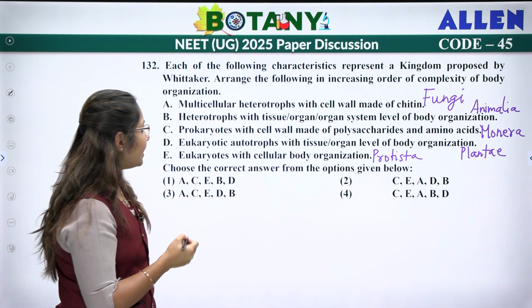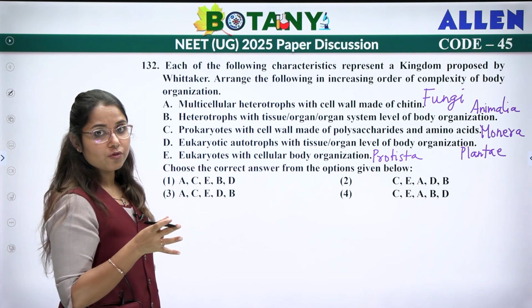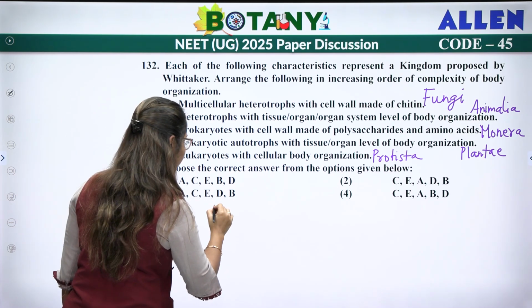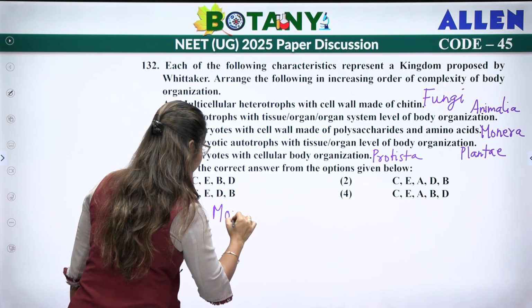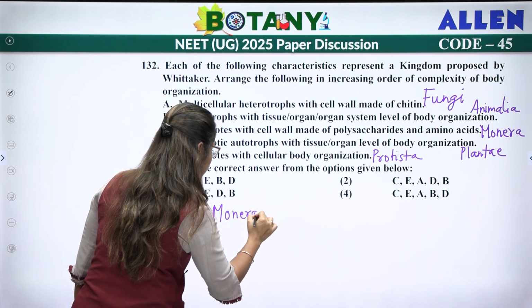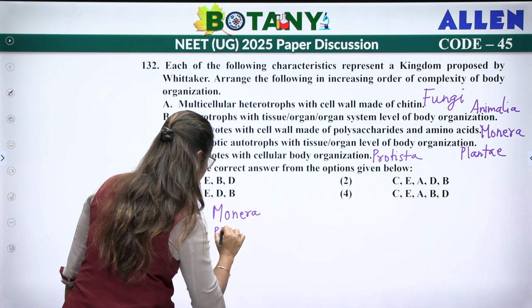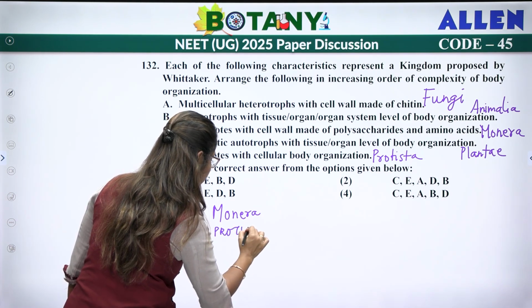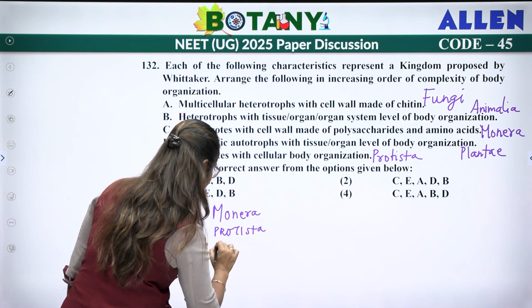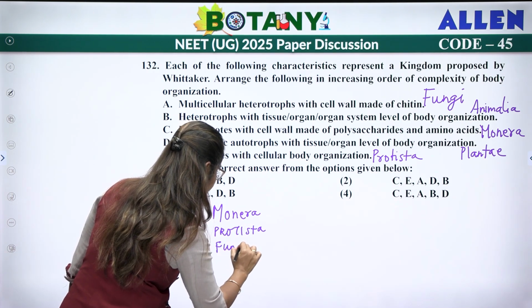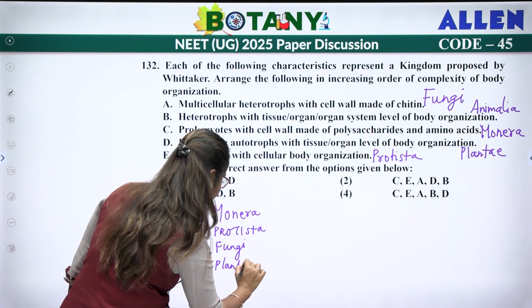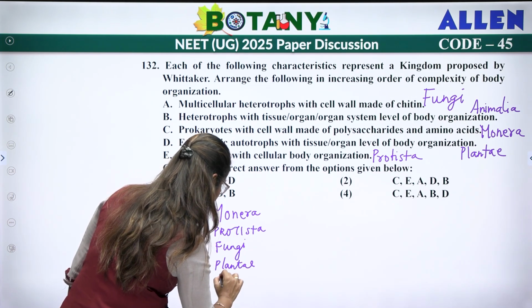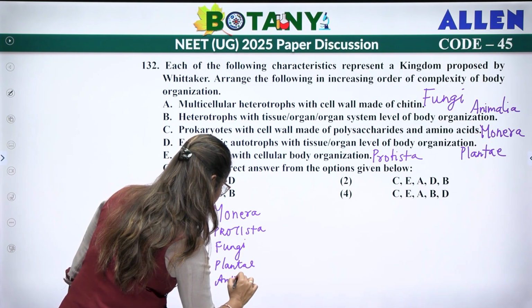So, we have to arrange them according to the increasing order of complexity. First we will have the Monera, then we will have Protista, then we will have fungi, then we have Plantae, and then we have Animalia.